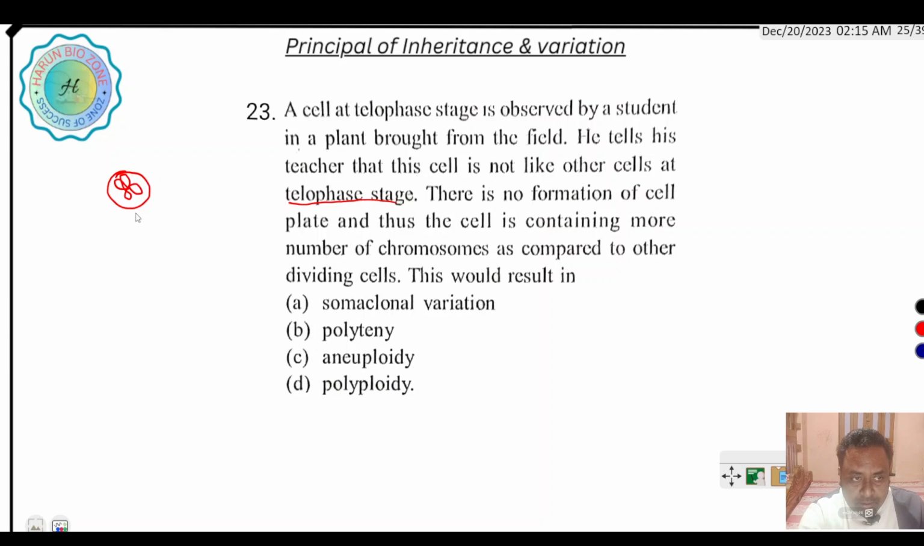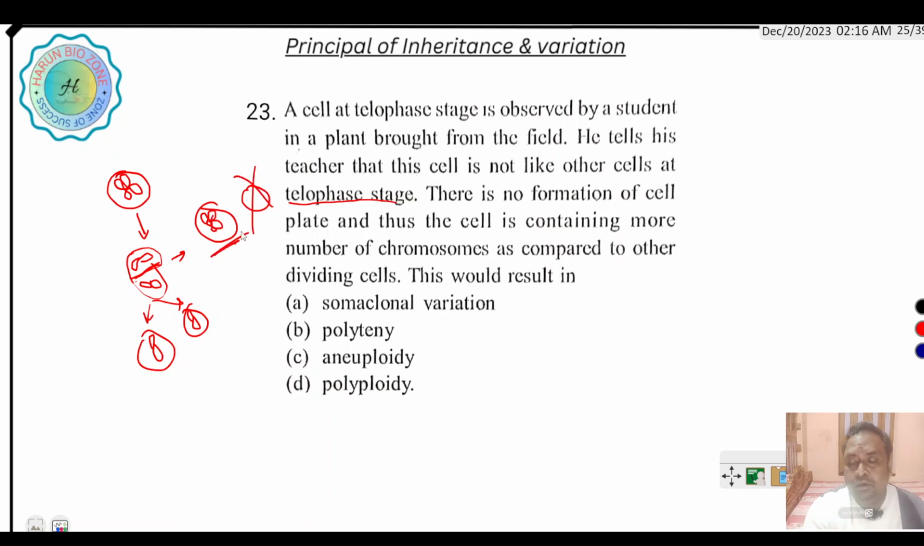So for example, after the cell division, the cell plate is formed and the two chromosomes separate, ultimately producing two cells with chromosomes. But if the cell plate is not formed, then what happens? One cell carries both chromosomes and the other cell has nothing. The chromosome number becomes double. This is called polyploidy, and this process is called non-disjunction.